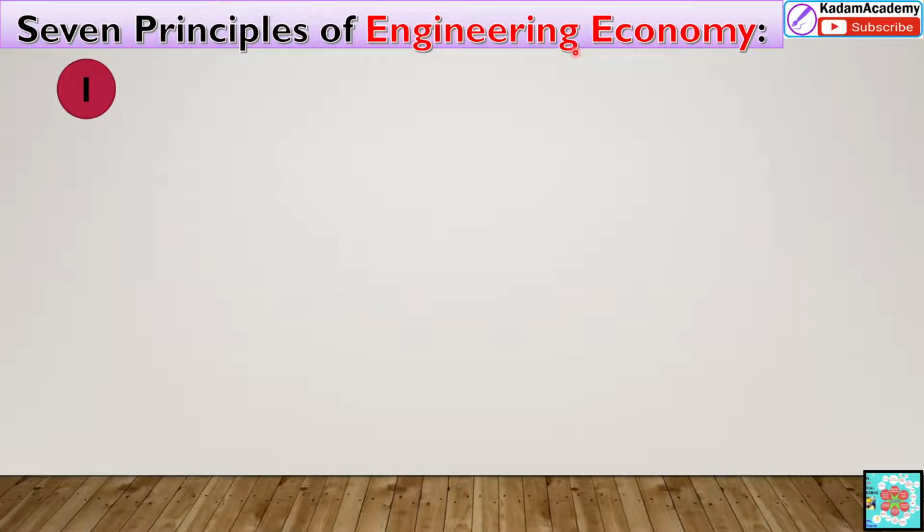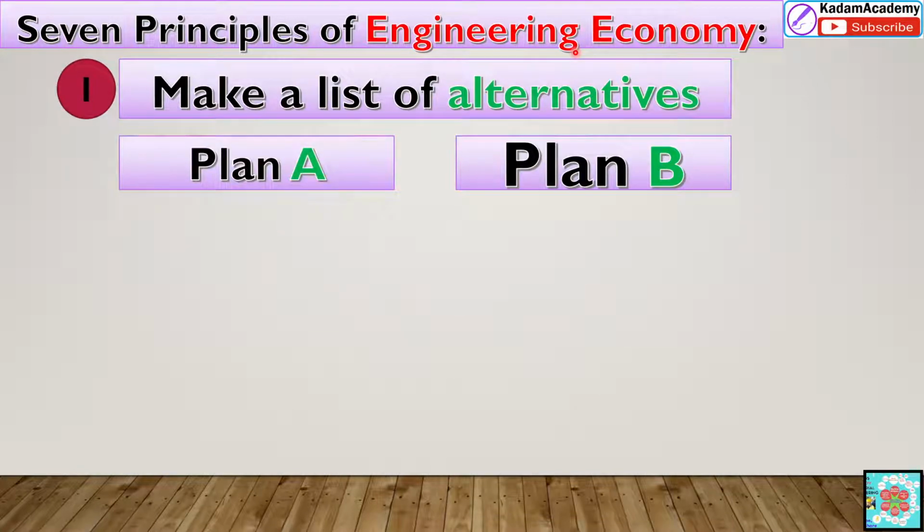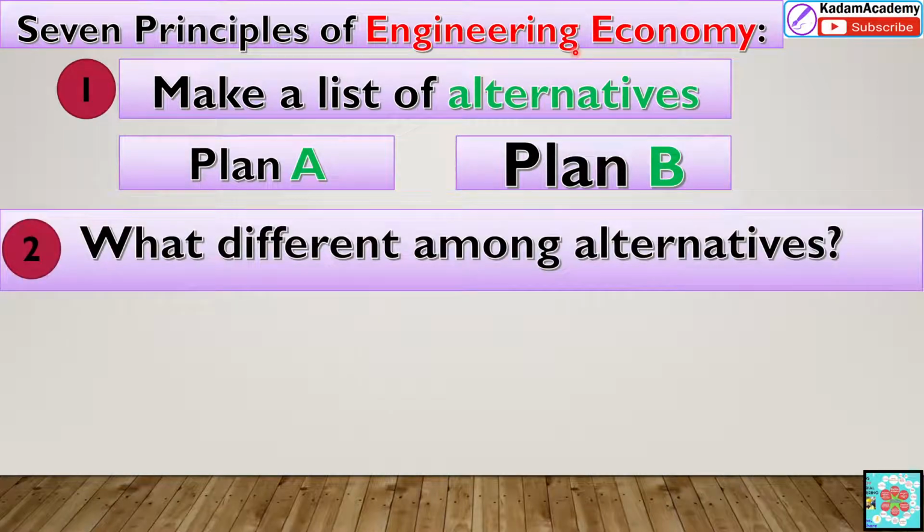What are those principles? First, make a list of alternatives, plan A, plan B. Then, what different solutions are available among these alternatives, that we have to see. This is the second step.